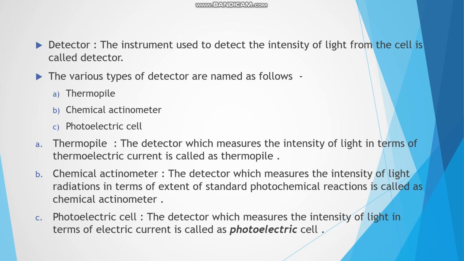Then there is another type of detector, that is chemical actinometer. The detector which measures the intensity of light radiation in terms of extent of standard photochemical reaction is called chemical actinometer. Then the third type of detector is photoelectric cell. The detector which measures the intensity of light in terms of electric current is called photoelectric cell.